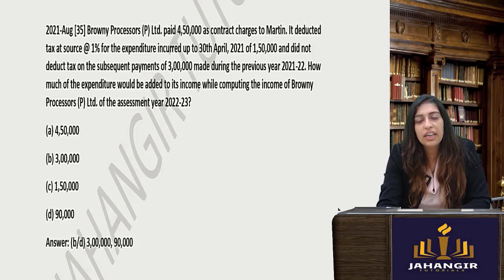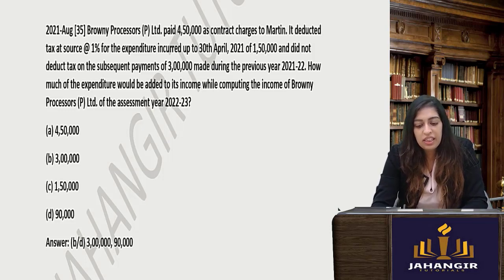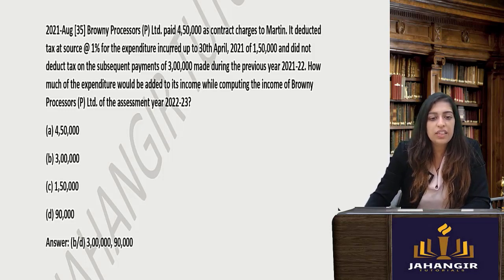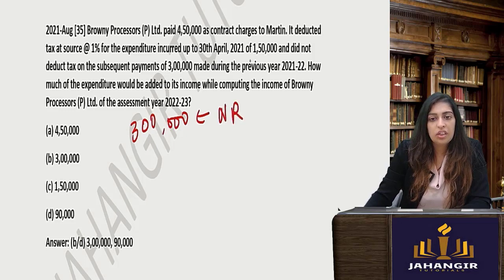If it is not deducted, then if it is a foreign person, non-resident, then the entire expense is going to be disallowed. But if it is an Indian person, then 30% of the expenditure is disallowed. So in our case, if we take the example that the person is a non-resident, your answer will be 3 lakhs.